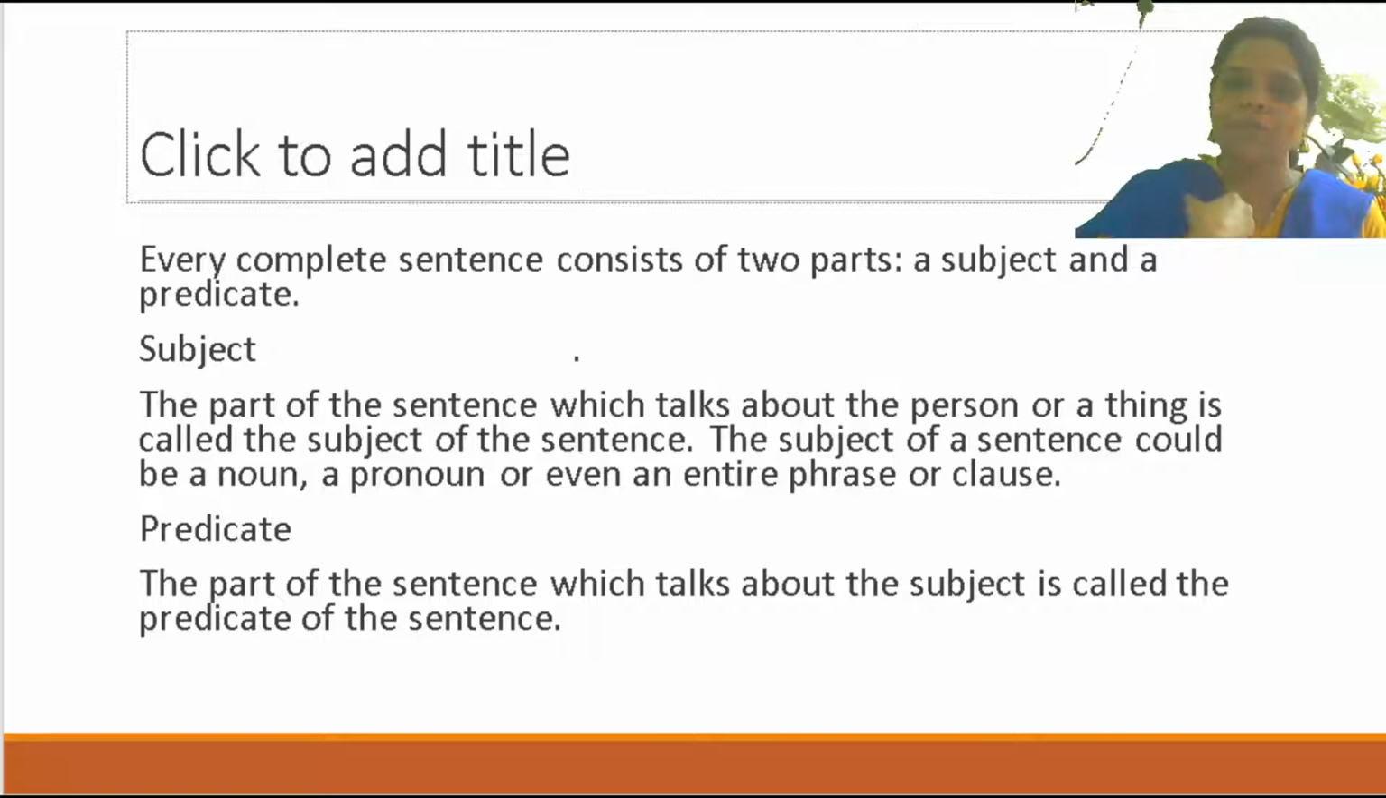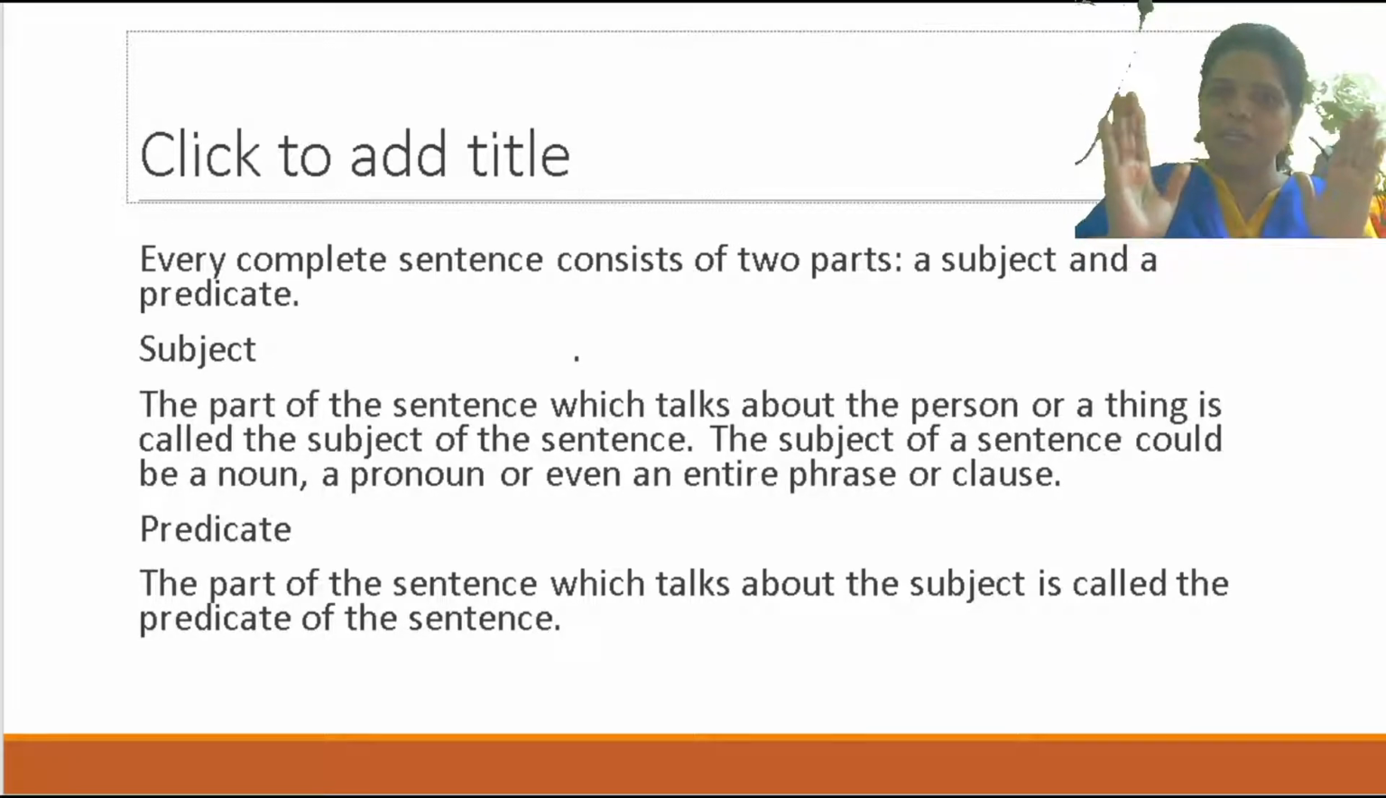I is the subject. What am I? I am an English teacher. So am an English teacher, that means the predicate talks about me, about I. Sravni madam is our class teacher. If I ask who is your class teacher, you can say the subject is Sravni ma'am. Is that clear? So subject means the part which talks about the person.